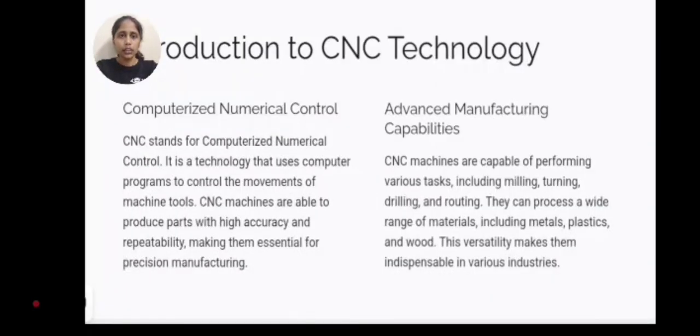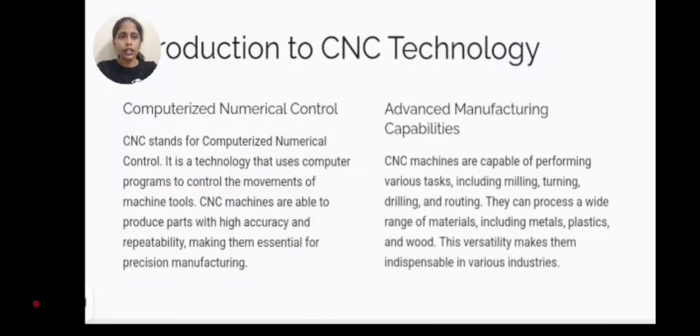Introduction to CNC technology. Computerized numerical control. CNC stands for computerized numerical control. It is a technology that uses computer programs to control the movements of machine tools. CNC machines are able to produce parts with high accuracy and repeatability, making them essential for precision manufacturing.